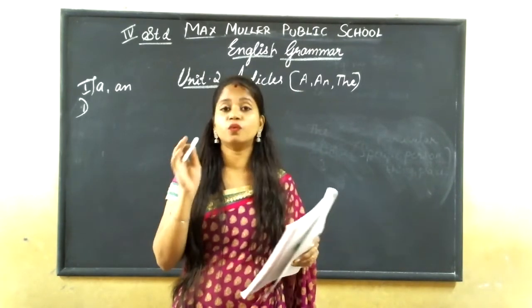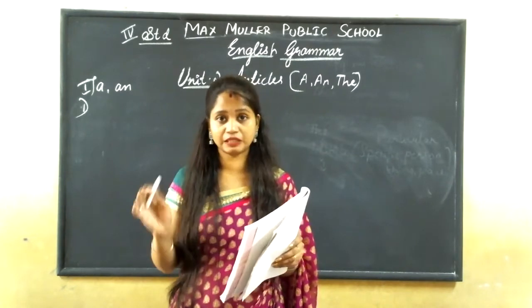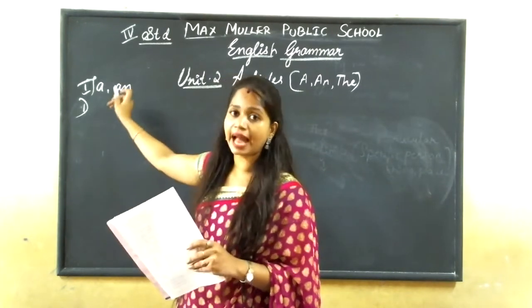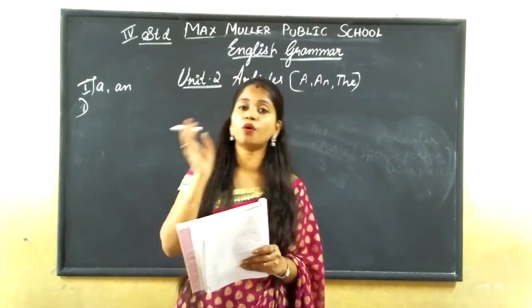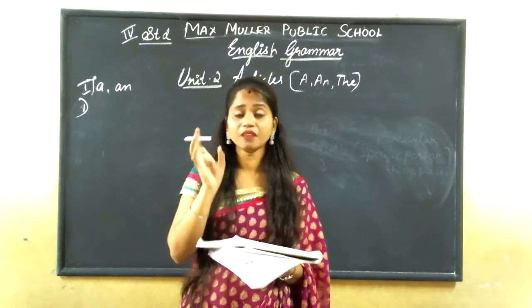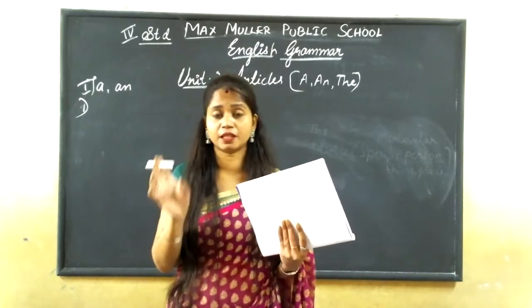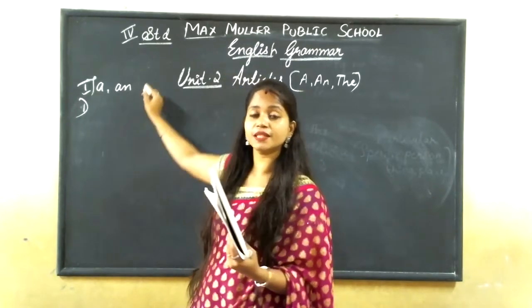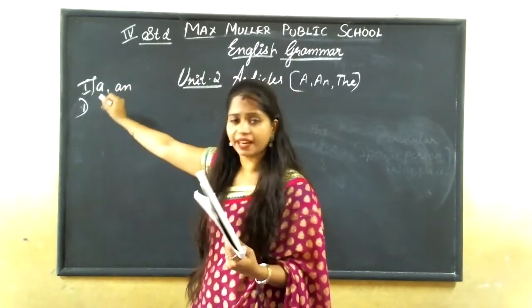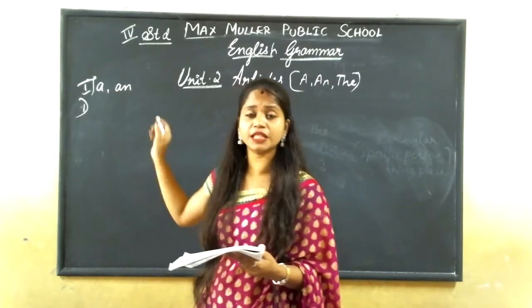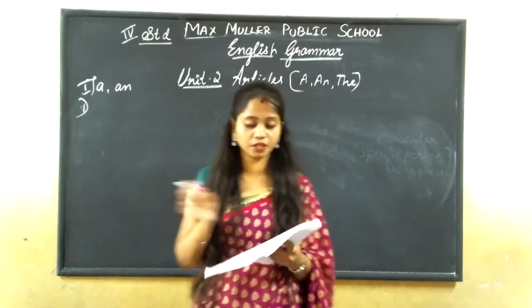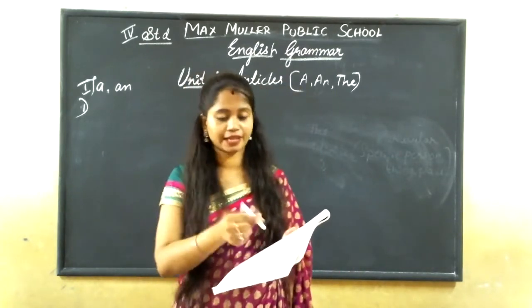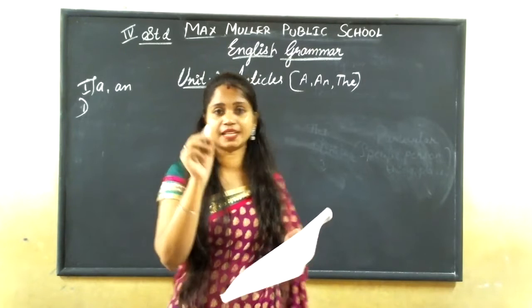The words which start with vowel letters, we'll use an. A, we use before consonant letters. Understood? By telling this, you can understand which are the vowels.